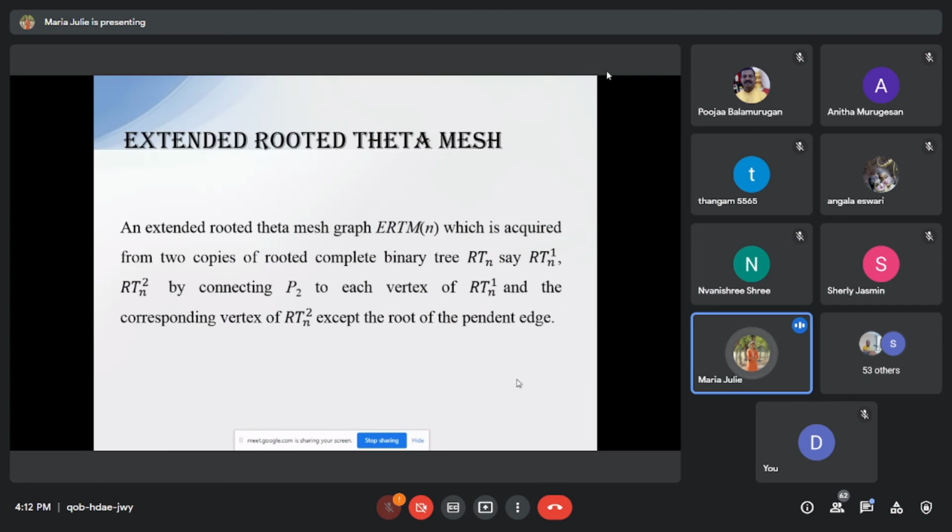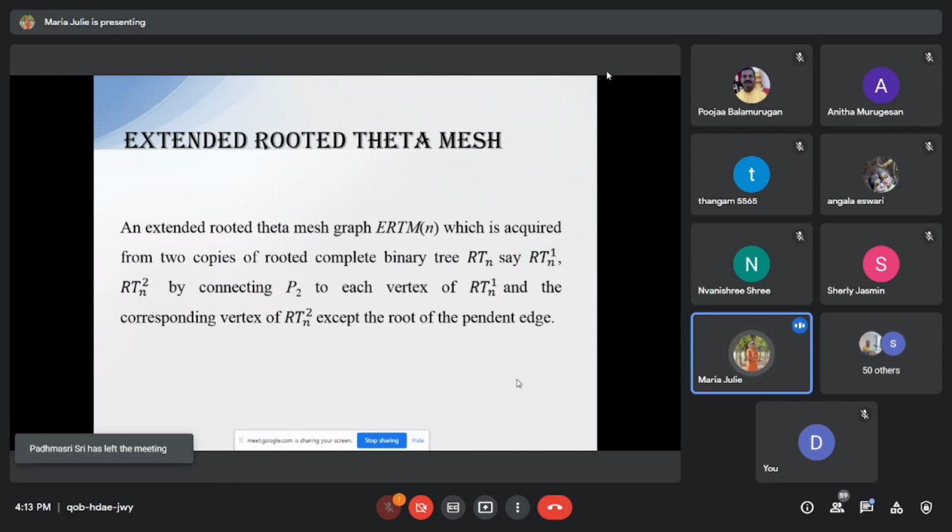Next we move on to the extended rooted theta mesh. This one I have selected as my host graph. Before knowing about the extended rooted theta mesh, we have to know about the complete binary tree and the one rooted complete binary tree. A binary tree is said to be a complete binary tree if each internal vertex or parent vertex has exactly 2 children and all the leaves are at the same level.